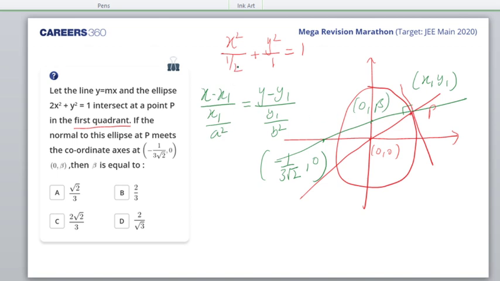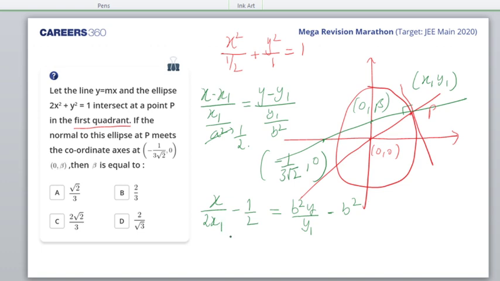what do I get? a square is 1 by 2. So the equation becomes x upon 2x1, because a square is 1 by 2. And here x1 would cancel, a square will go in the numerator, so minus half is equal to y upon y1 by b square. So b square y upon y1, minus y1 would cancel, b square would come. It would be like this.